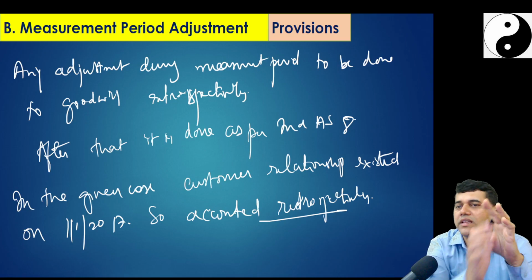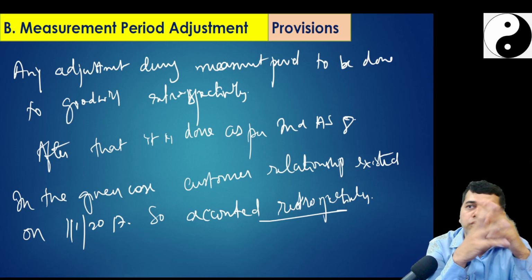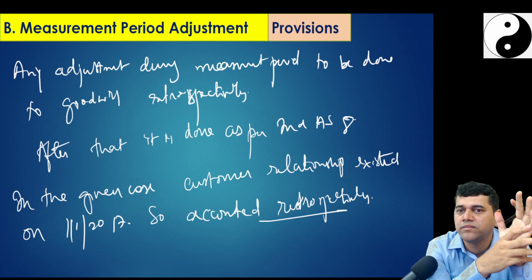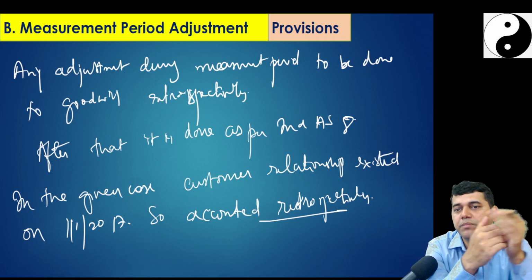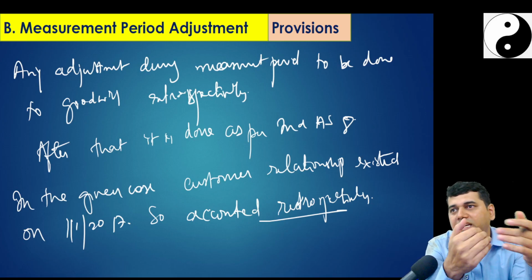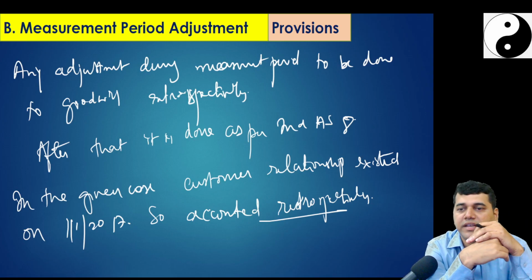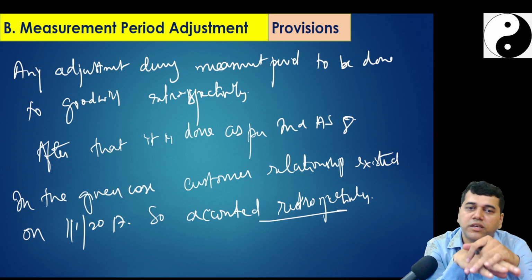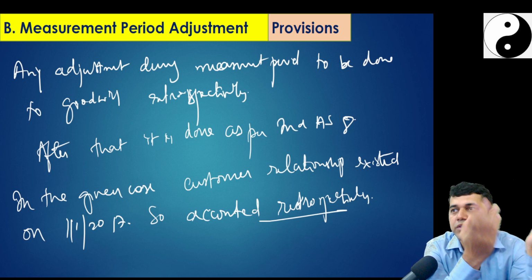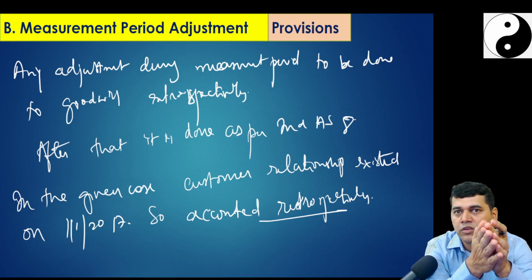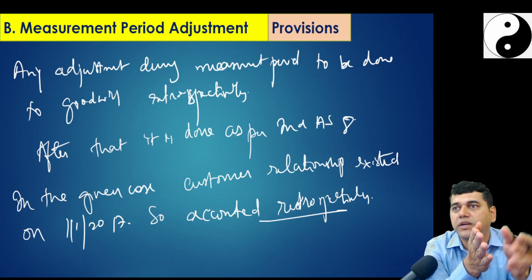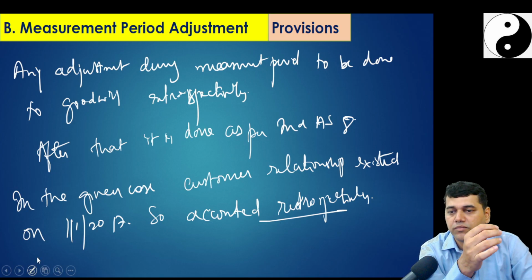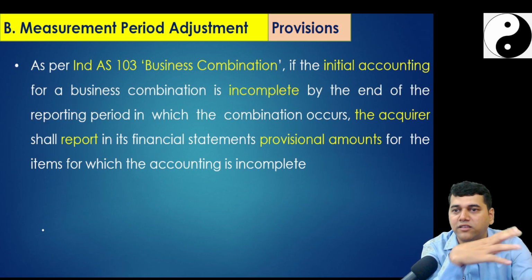The theory goes like this: any adjustments, so goodwill may change, goodwill may increase or decrease. Anything during the measurement period will be done retrospectively. After that, any changes happening will be done as per Ind AS 8. In the given case, the customer relationship existed on 1st of January, which the acquirer was not aware of. So that's why that will be accounted retrospectively by adjusting to the goodwill. Okay, so in theory, when you practice, you have to write this.